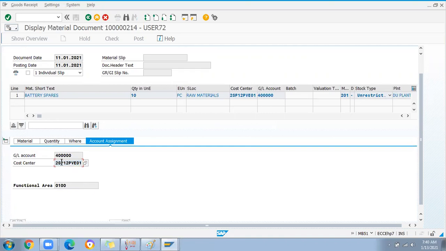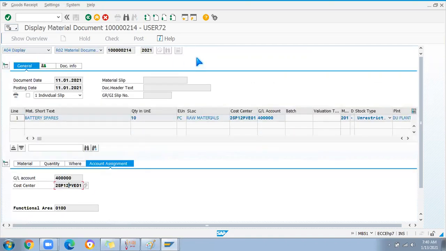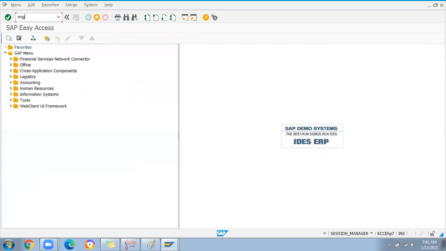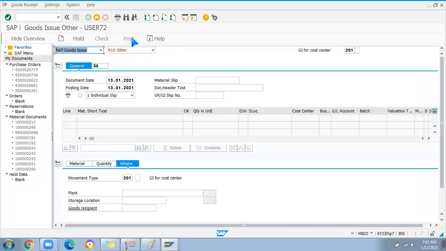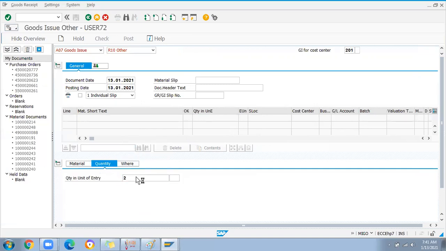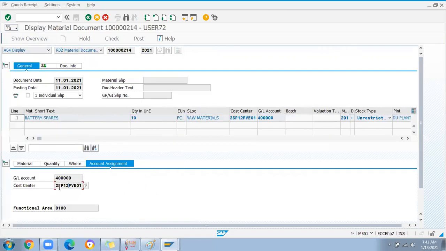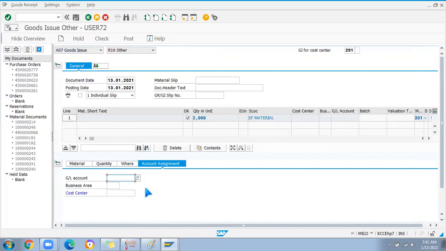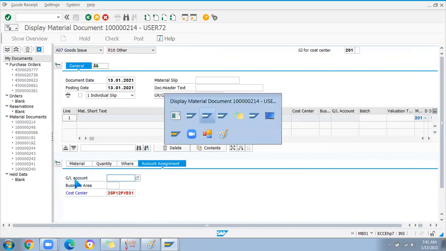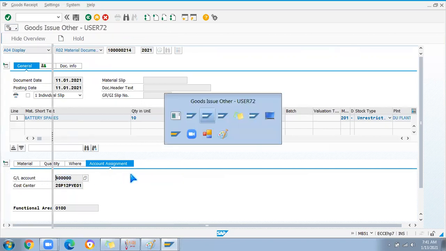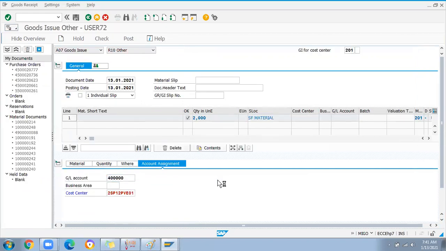Okay, so it's simple. However you are doing 411K example, if I want to do that also, I will show you. MIGO. So go for goods issue other and plant SDP1, SDS3. Quantity I'll take 2 number. And where option account assignment, I will copy the cost center and GL account. Okay, see it's get filled.